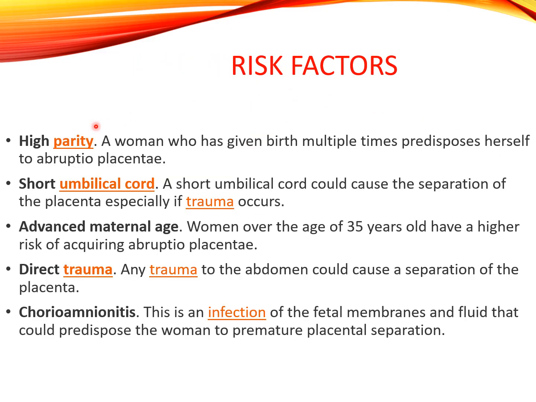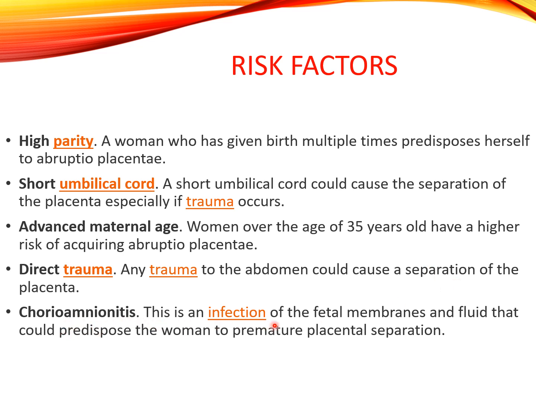Risk factors: high parity. A woman who has given birth multiple times predisposes herself to abruptio placenta. Short umbilical cord. A short umbilical cord could cause the separation of placenta, especially if trauma occurs. Advanced maternal age. Women over the age of 35 years old have a higher risk of acquiring abruptio placenta. Direct trauma. Any trauma to the abdomen could cause a separation of the placenta.